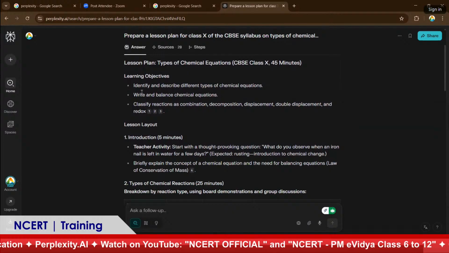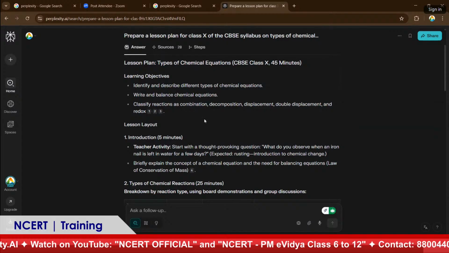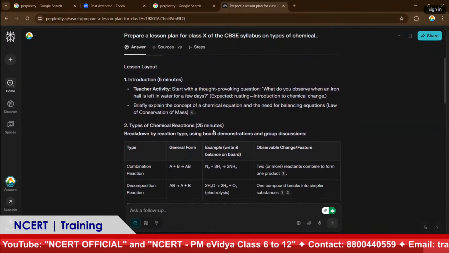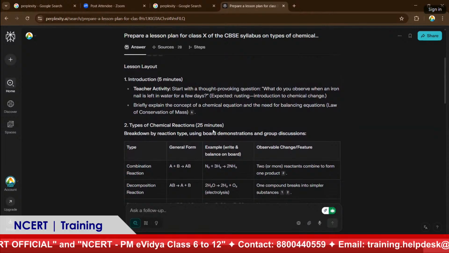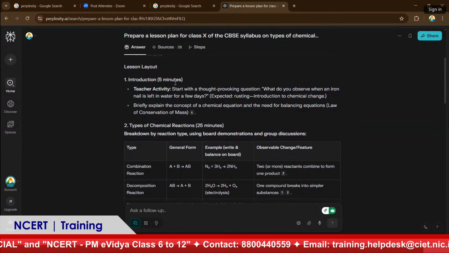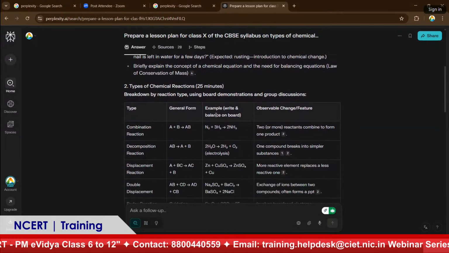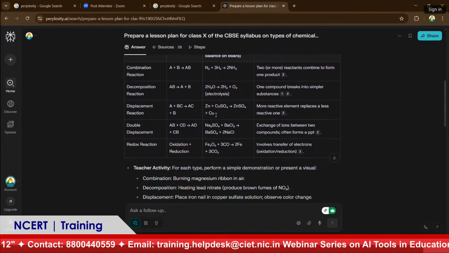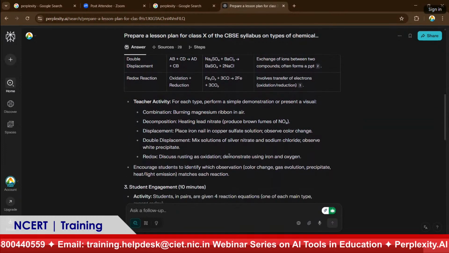We all know that every lesson plan should have learning objectives. It wrote the learning objectives and it gave the lesson layout, the introduction. Since I asked for a 45-minute lesson, it gave 5 minutes for introduction and for chemical reaction. Since it is the body of the lesson, it took 25 minutes, and it has what is to be dealt with, and the activity for that.